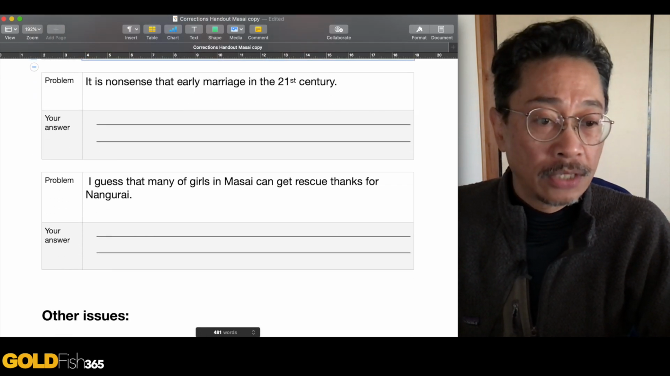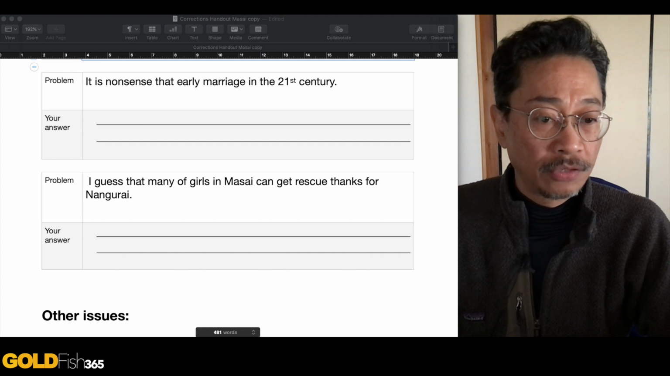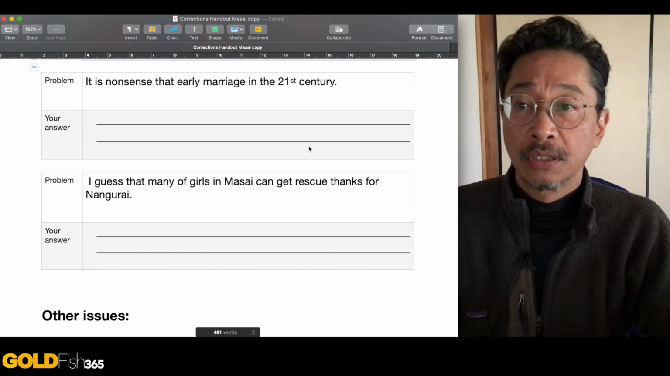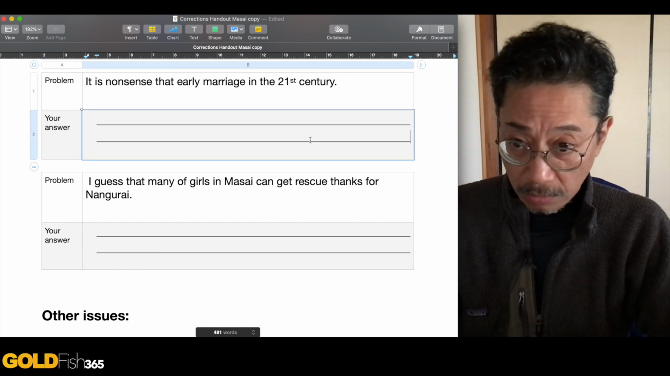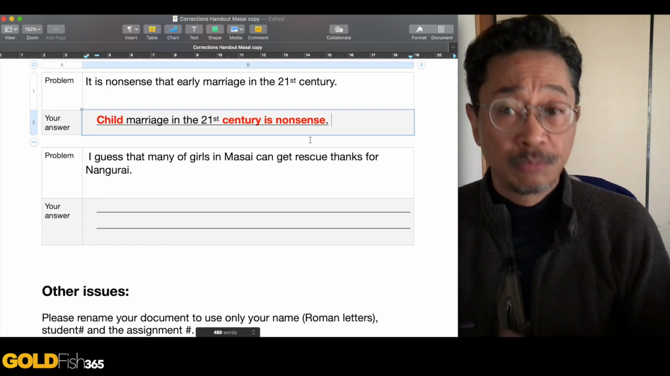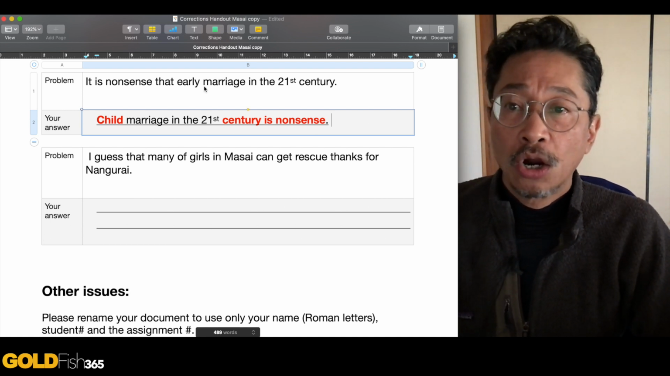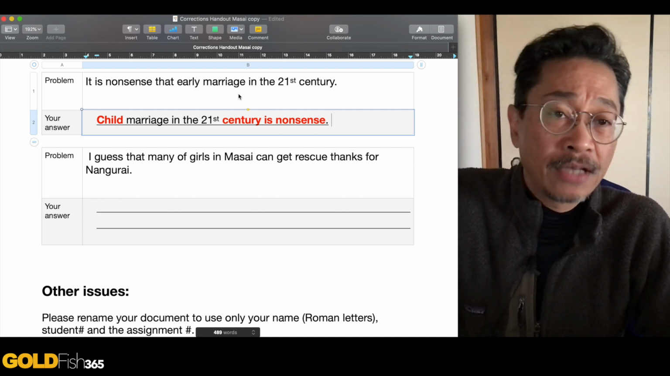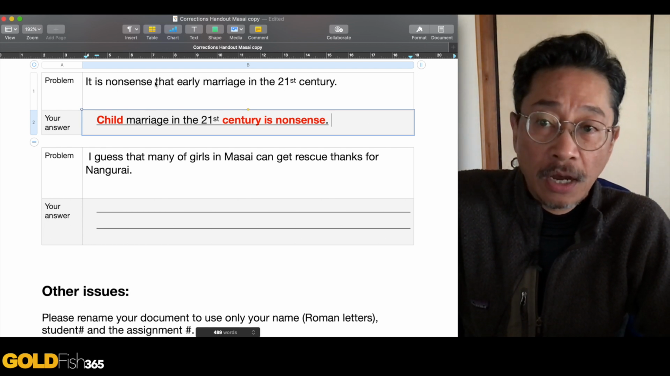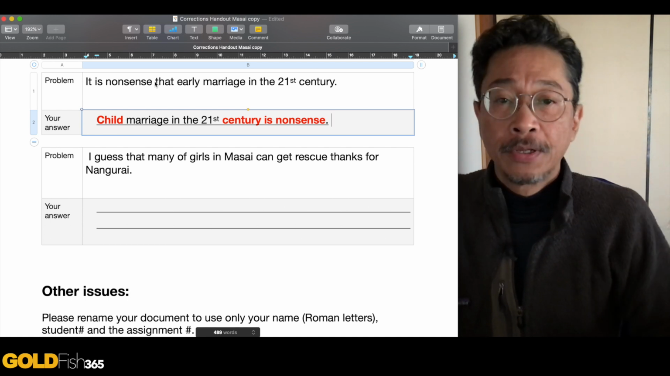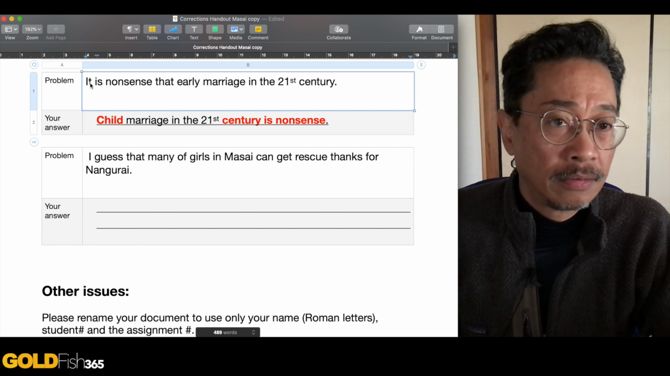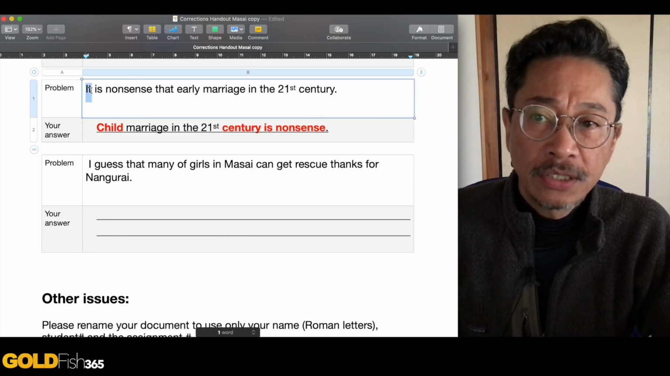"It is nonsense that early marriage in the 21st century," okay? I was pretty forgiving of this because this sentence actually has a subject-verb disagreement again. Okay, early marriage in the 21st century has no verb. Okay, but because it's the object to "it is nonsense", I let it go. But I also changed it a lot. Okay, you don't need this "it". Think about this "it". What is this "it"?